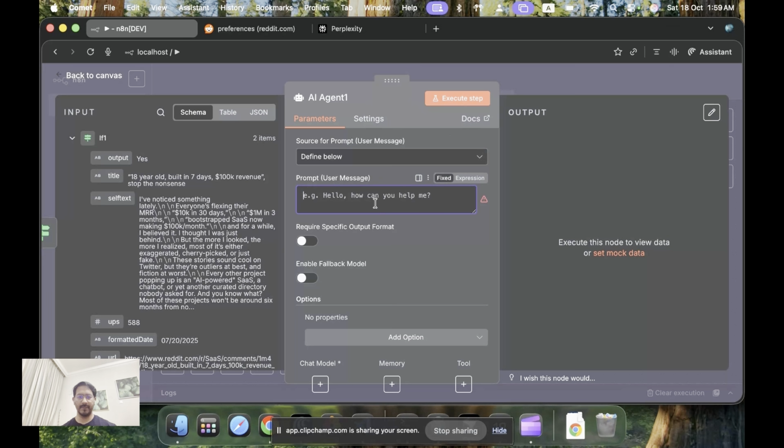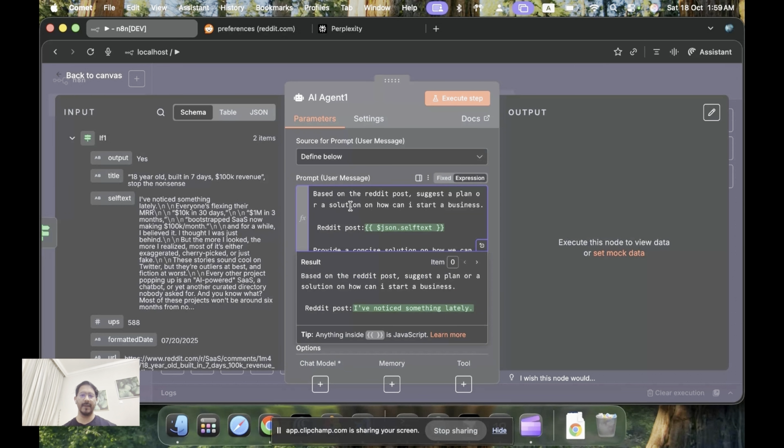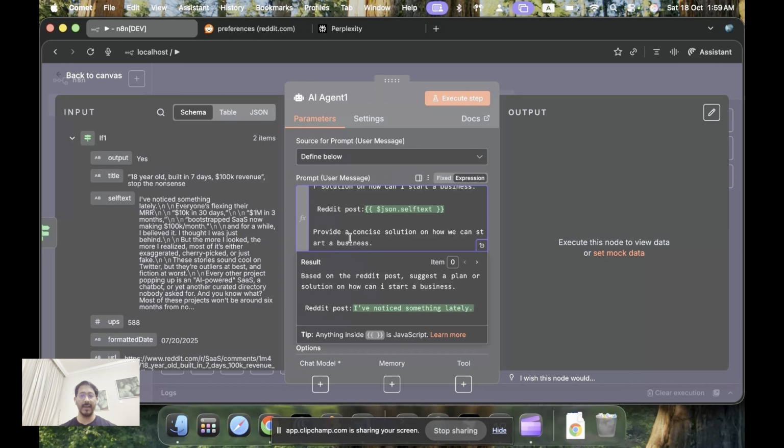And the next prompt is this, that based on the Reddit post, suggest a plan of action or solution on how I can start a business, and provide a concise solution on how we can start a business.